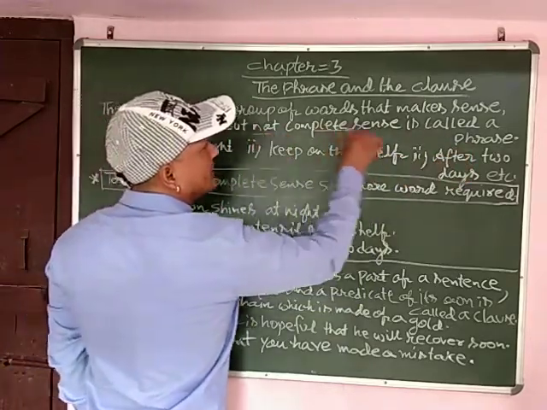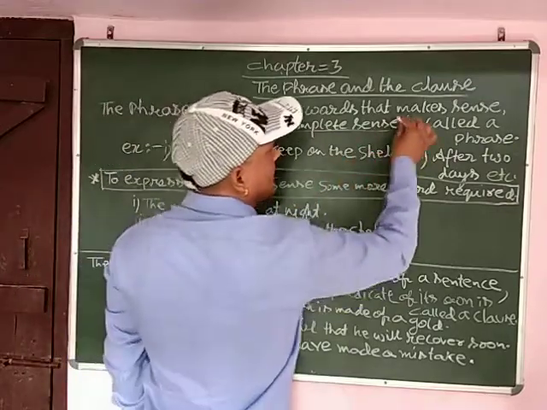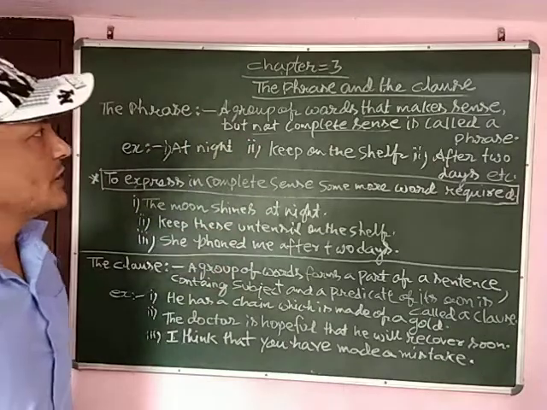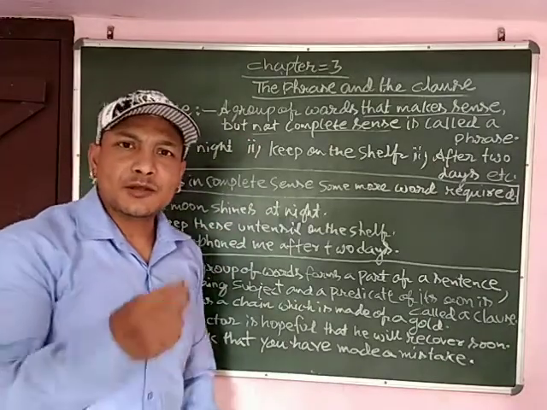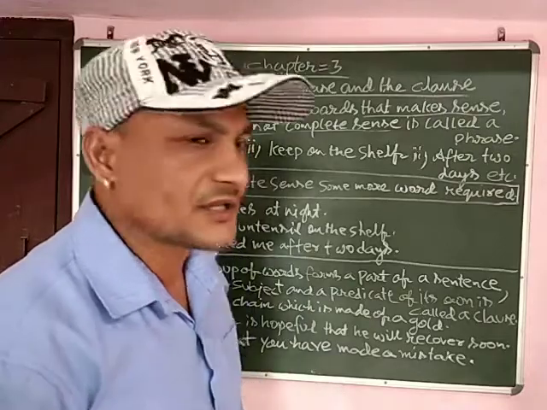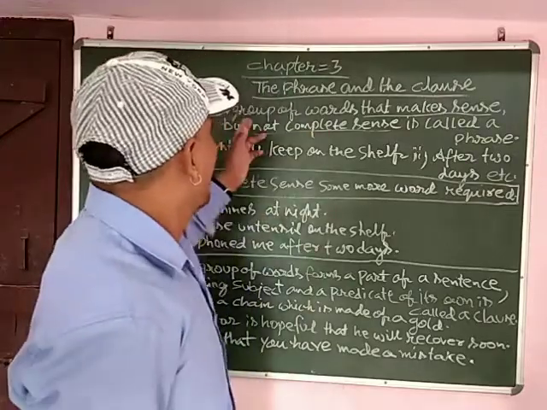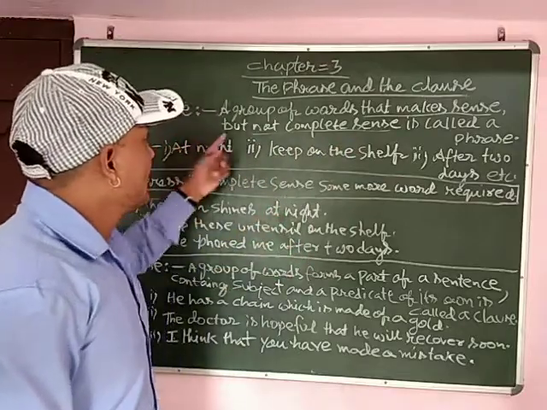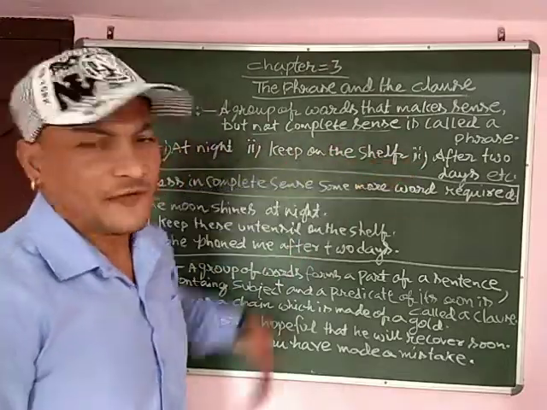Here, not complete sense, that makes a sense. See, in these two groups of words there is some important discussion. So let me clear you the important discussion, that is, a group of words that make sense but not complete sense is called a phrase.